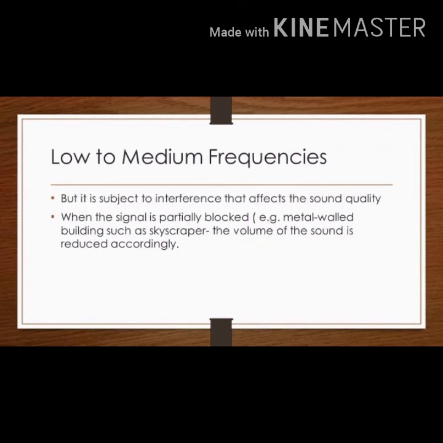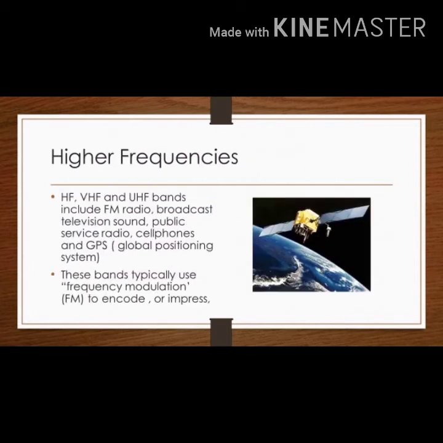But it is subject to interference that affects the sound quality. When the signal is partially blocked, for example by a metal-walled building such as a skyscraper, the volume of the sound is reduced accordingly.